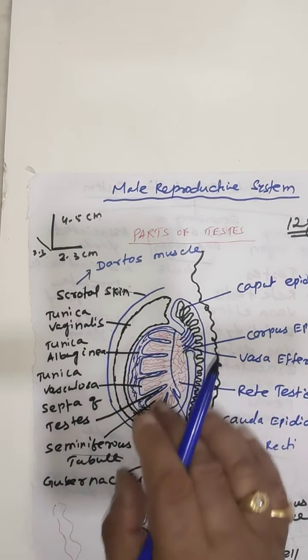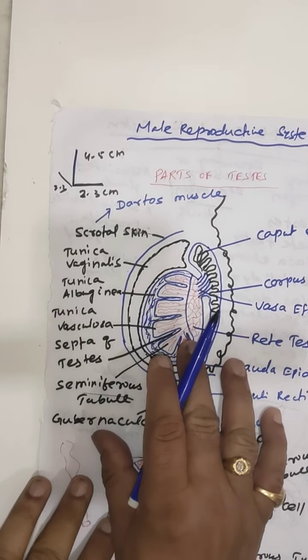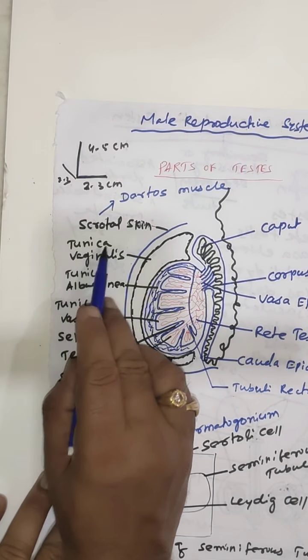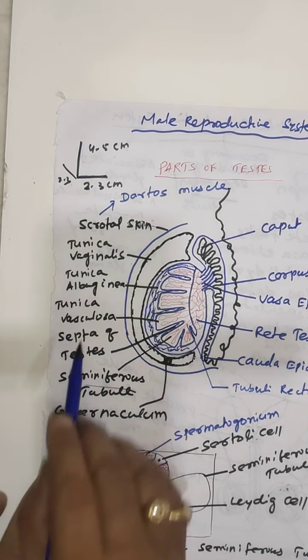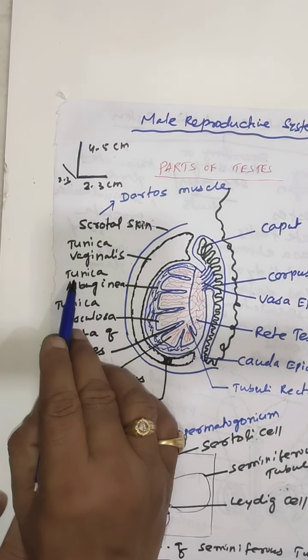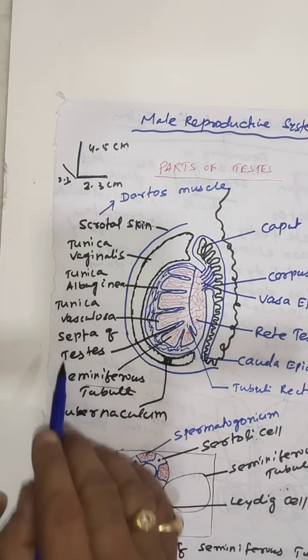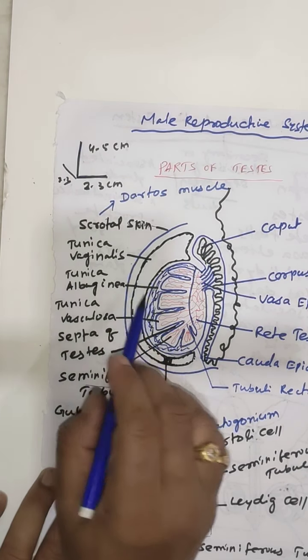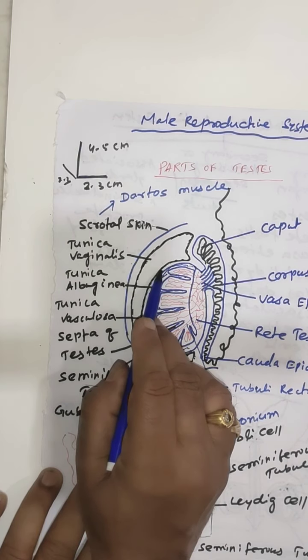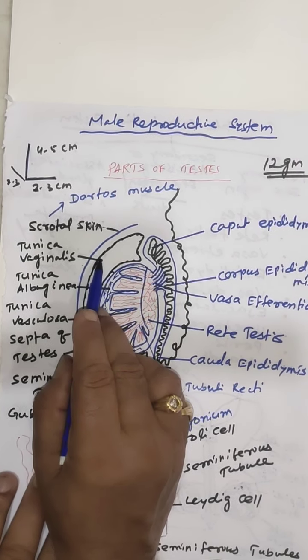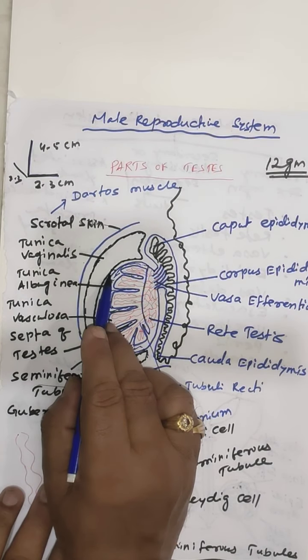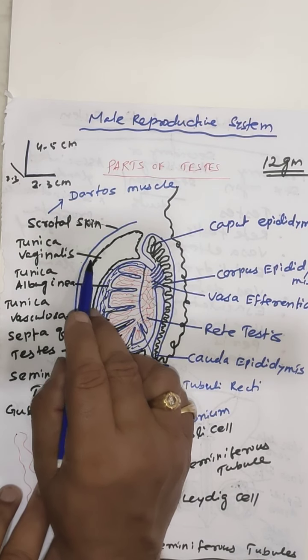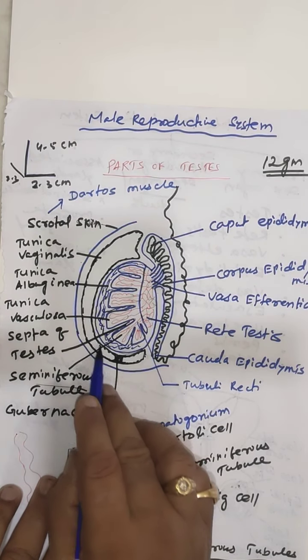Generally, the testis is covered by 3 coverings. These are the outer tunica vaginalis, the middle tunica albuginea and the inner tunica vasculosa. In the outer tunica vaginalis, 2 layers are found: the parietal layer and the visceral layer. These layers of the tunica vaginalis enclose a cavity called the coelom.